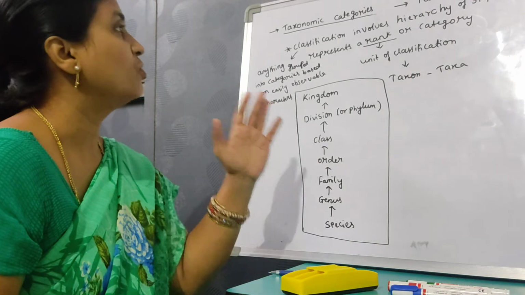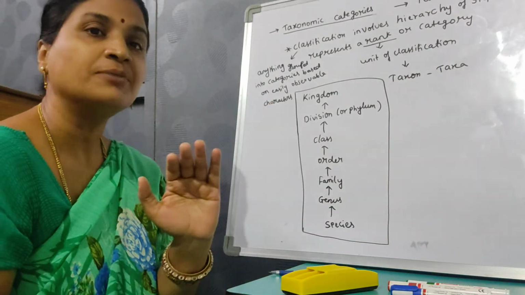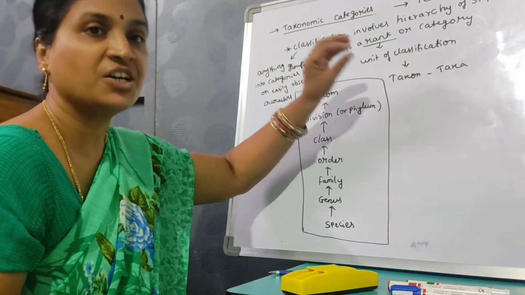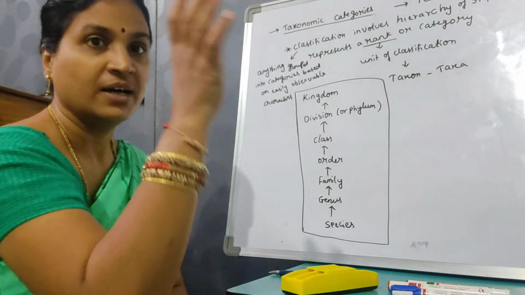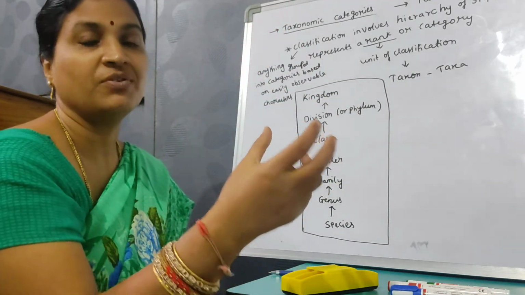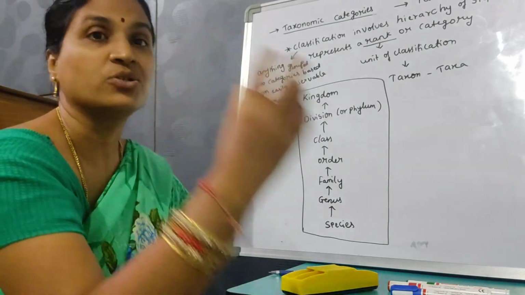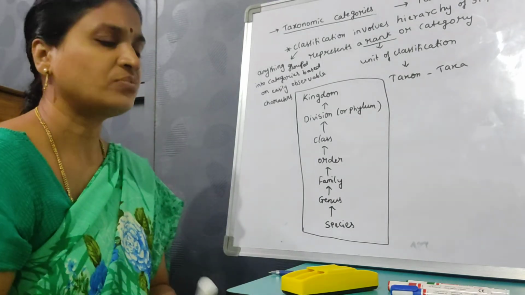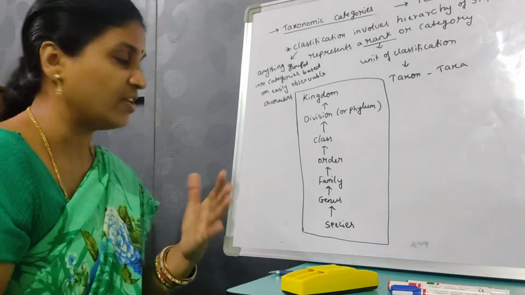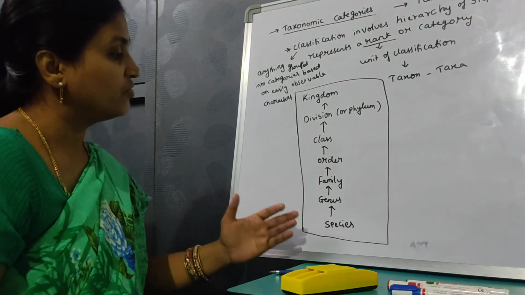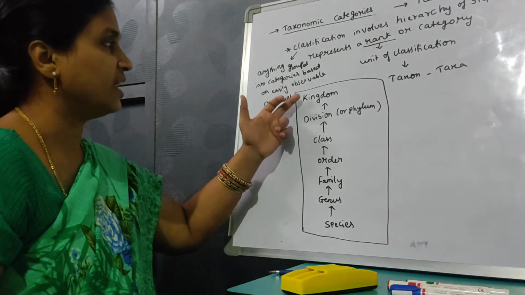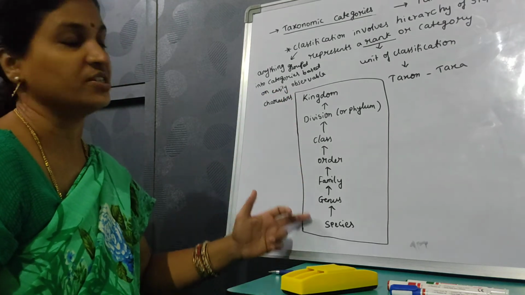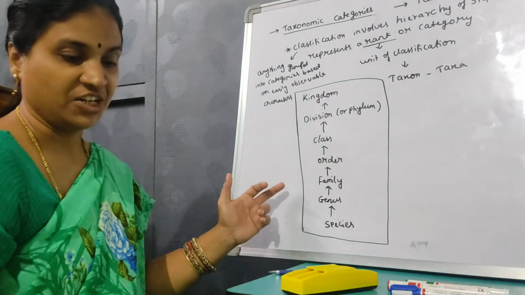Classification involves a hierarchy of steps, each representing a rank or category. One particular step is called a rank, and the scientific name given to that rank is called a taxon, the singular form. If there are more steps, they are called taxa. Living organisms are classified based on this hierarchy: the biggest is kingdom, then division, class, order, family, genus, and species.